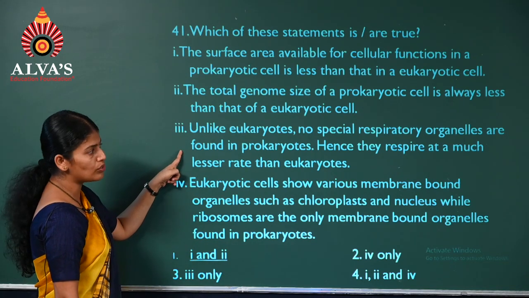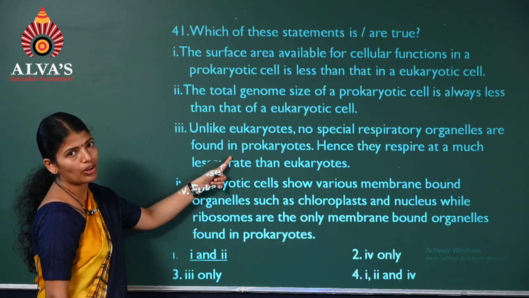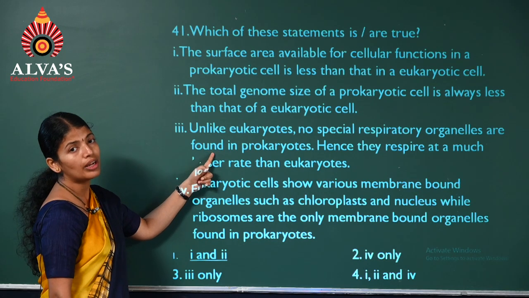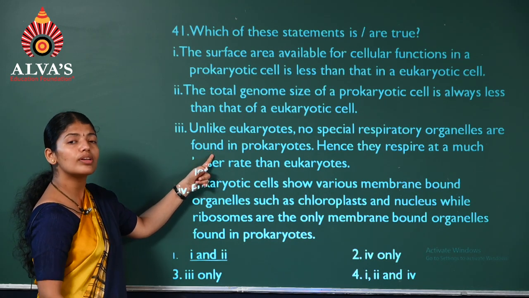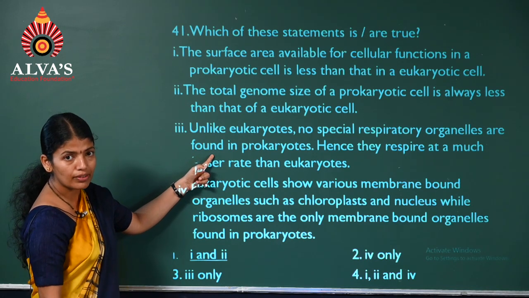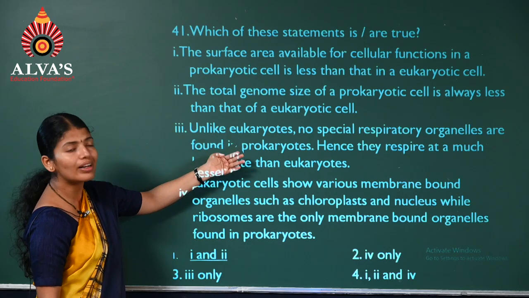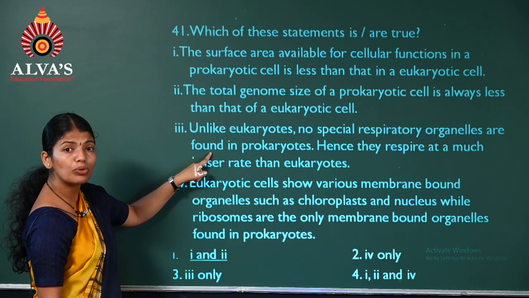Unlike eukaryotes, no respiratory organelles are found in prokaryotes. It's again a correct statement. In case of eukaryotic cells, they have special organelles called mitochondria helping in respiration, but no such special kind of organelles in case of prokaryotes.